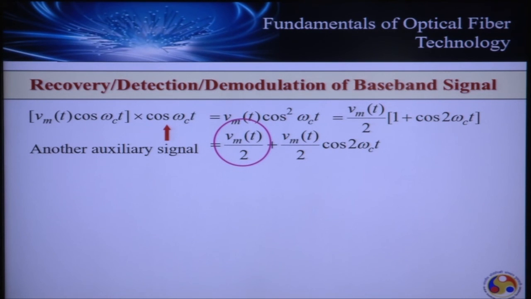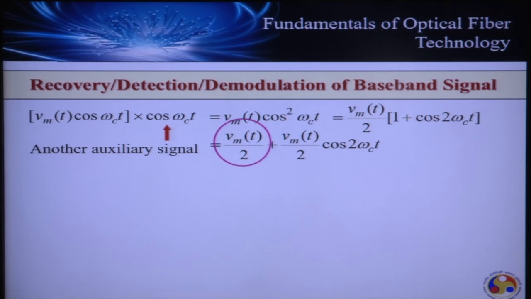And if you simplify this, what we have is Vm(t)/2. This is my original signal. So my original signal is retrieved, of course, at the expense of power. Its amplitude is diminished by half. But it doesn't matter, we can amplify it. So the original signal is now received.